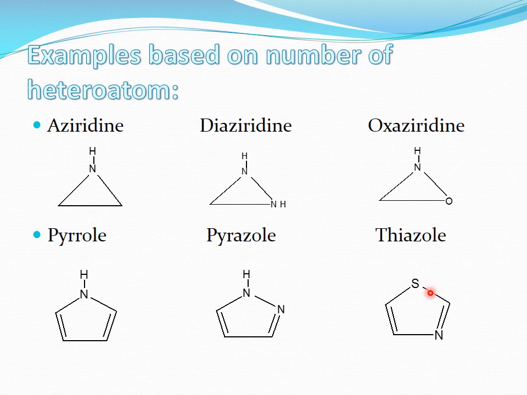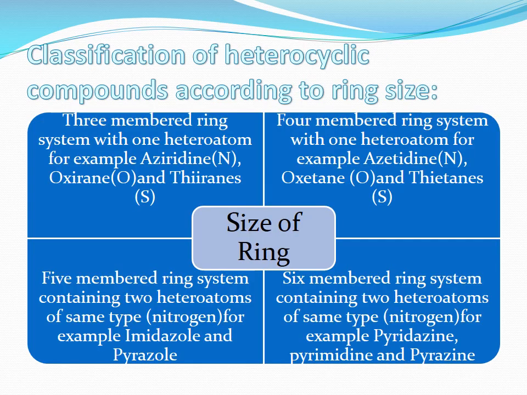Now the next one is five-membered containing two heteroatoms that are different. One is nitrogen and the other one is sulfur. So the name is thiazole. So this is the classification according to the number of heteroatoms, whether the ring contains only one heteroatom, or two, whether these two are the same or different.